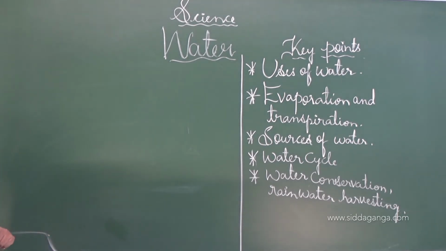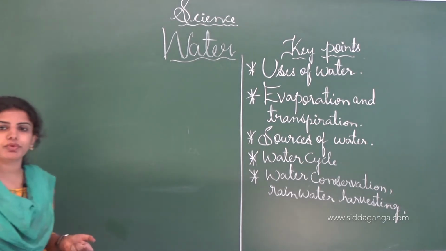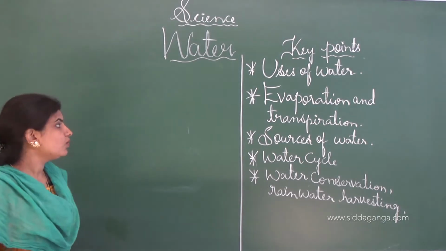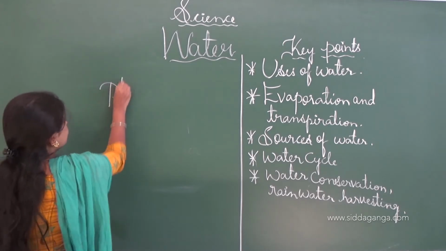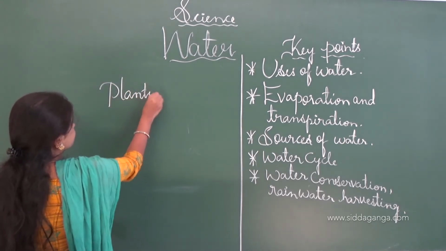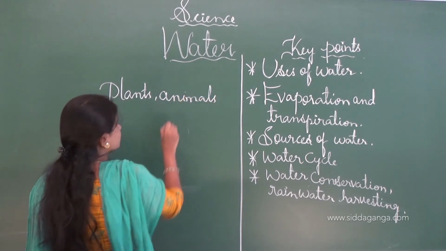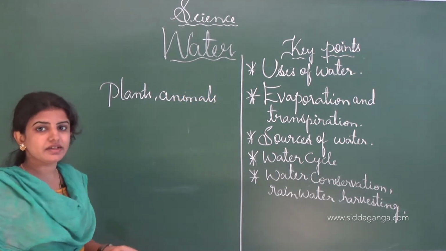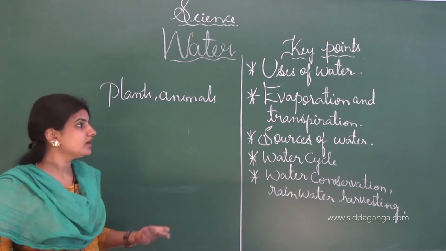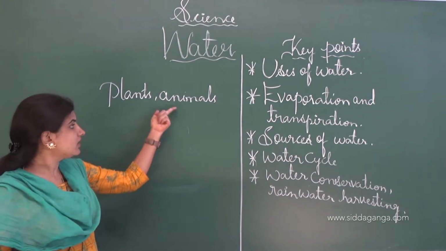See, life originated in the water. Life couldn't have been possible without the water. Water is essential for plants, animals, and human beings, whom we also include in the animals.